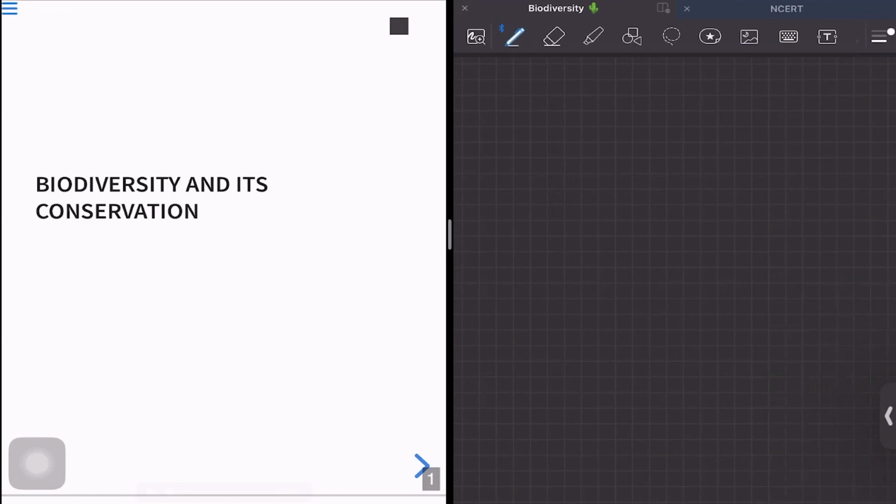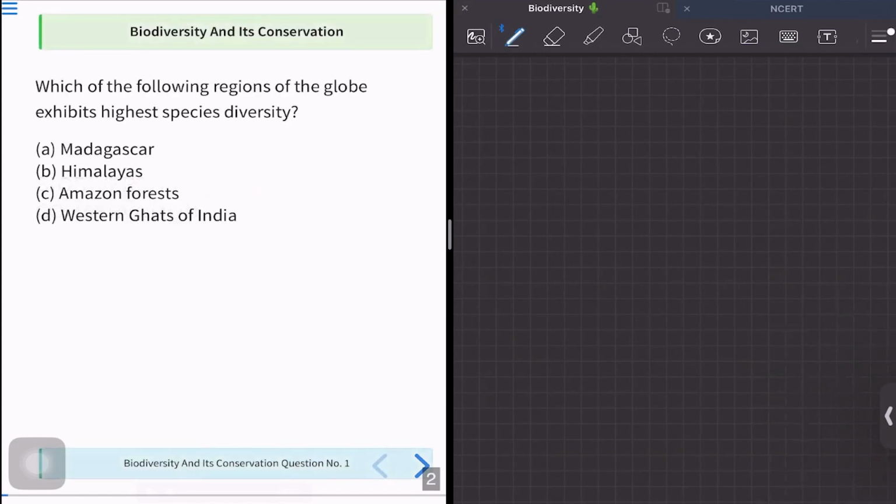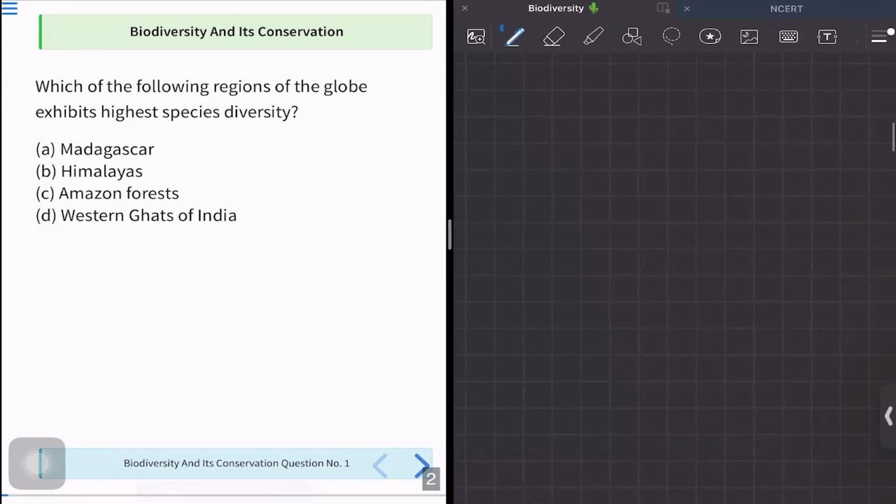So the first question that is being asked is which of the following region of the globe exhibit highest species diversity? So simply in the question, the examiner is asking you that among the given options, which of them will have highest species diversity? So you should just know what is species diversity.